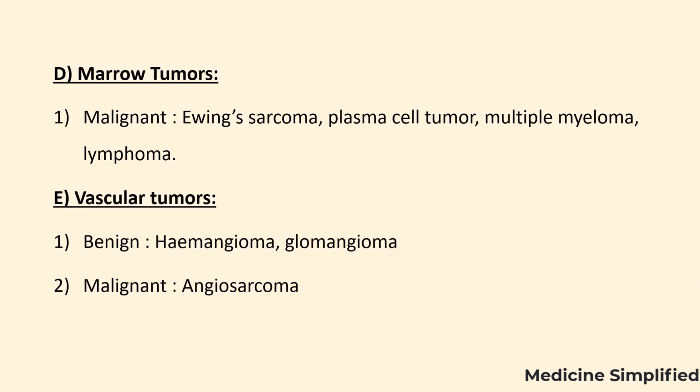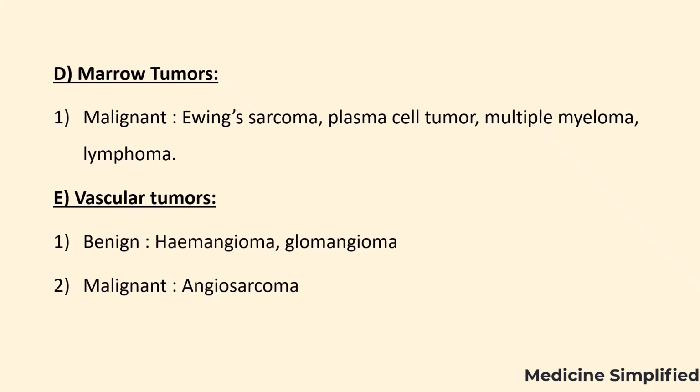Next type is marrow tumors. Tumors originate in bone marrow. Most of them are malignant, which include Ewing's sarcoma, which is rare and aggressive form in bones or surrounding tissue. Next is plasma cell tumor, occurs when abnormal white blood cells multiply and form cancerous tumor in bone. Next, multiple myeloma, the blood cancer that originates in bone marrow. And last one is lymphoma.